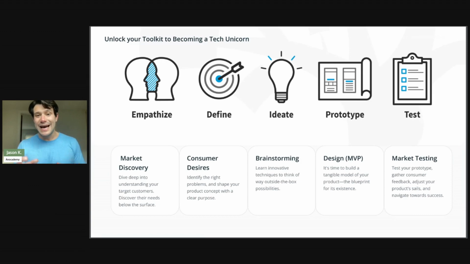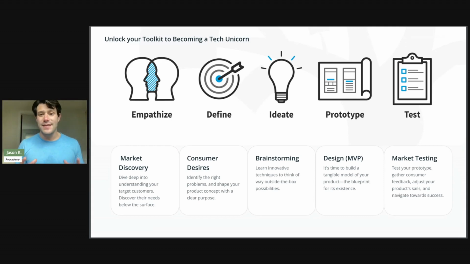You're going to be able to design an application that will be a prototype and show how you plan to address those needs of your users. And then the last thing we will do through this 5-step process is test it. You're going to be able to test your prototype, and we're going to show you ways that you can gather those customer insights and take that feedback and adjust your product and sail towards success after you go through this 5-step process.